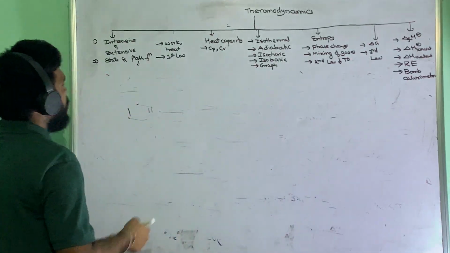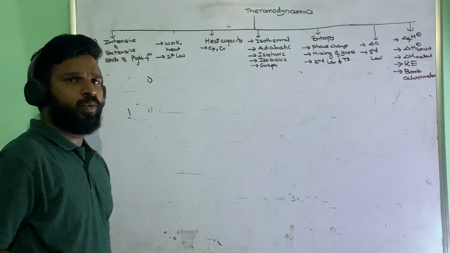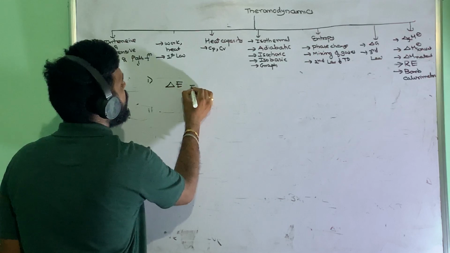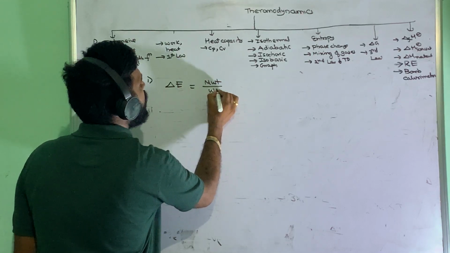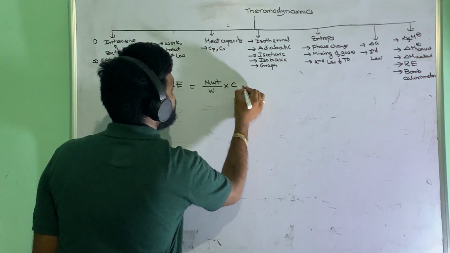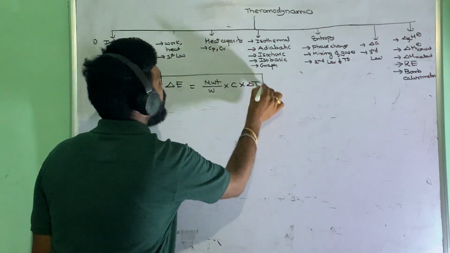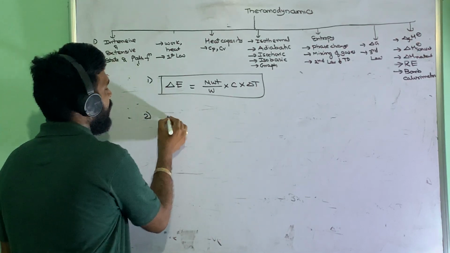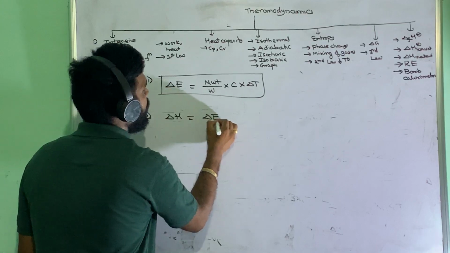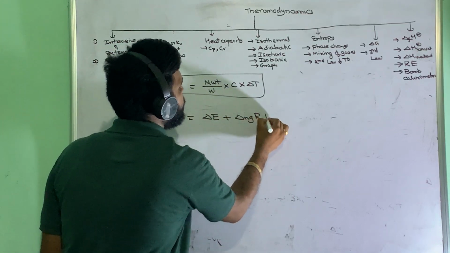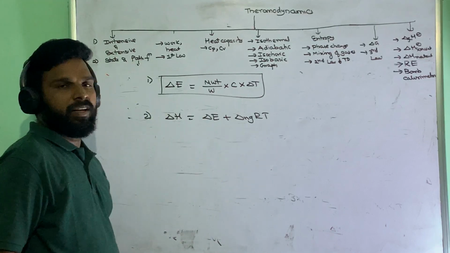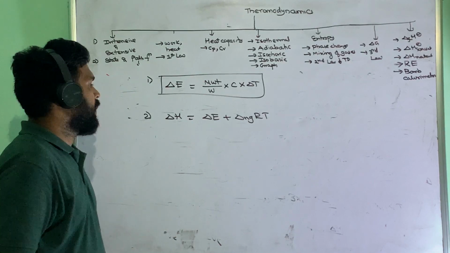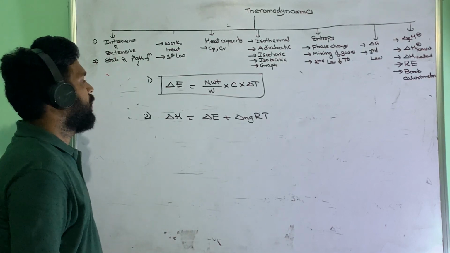Next, the bomb calorimeter case. Bomb calorimeter is used to find delta E. How do they find it? Molecular weight by weight into C into delta T. This is the formula they use to find the internal energy change. Once you know delta E, you can find delta H. Delta H is equal to delta E plus delta Ng RT. Delta Ng RT means number of moles of product in gas phase minus number of moles of reactant in gas phase. We can find it using this formula.